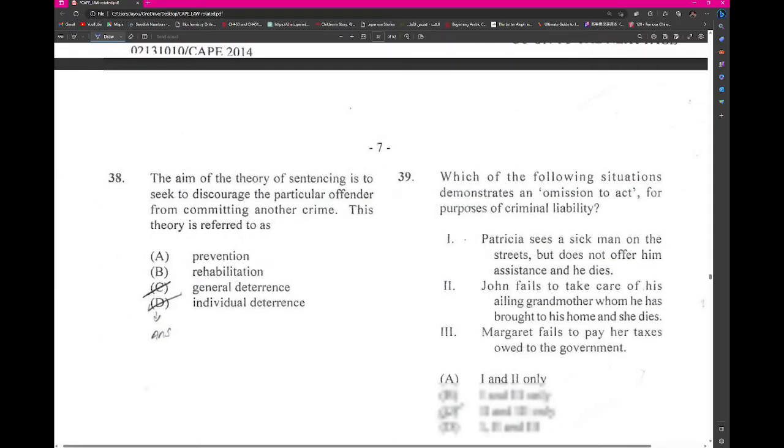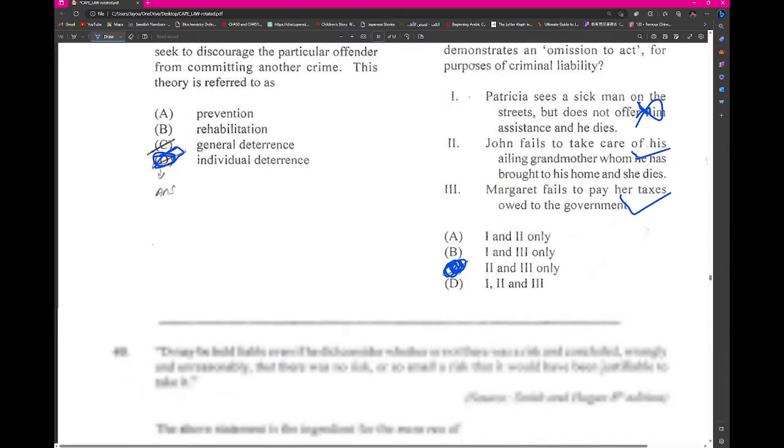The aim of the theory of sentencing is to seek to discourage the particular offender from committing another crime. This would be individual deterrence. 39. Which of the following situations demonstrates an omission to act? Patricia sees a sick man on the street. She doesn't have to act. John failed to take care of grandmother, and Margaret failed to pay her taxes. Right? So that would be omission, a failure to act relating to a state of affairs that may result in a crime.